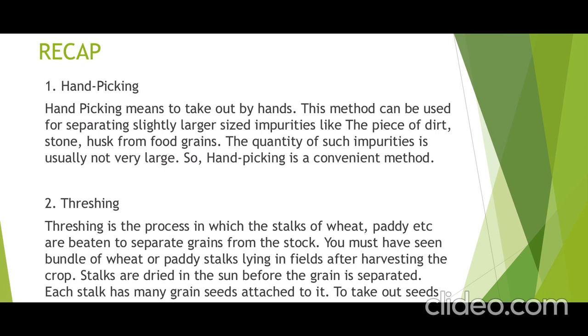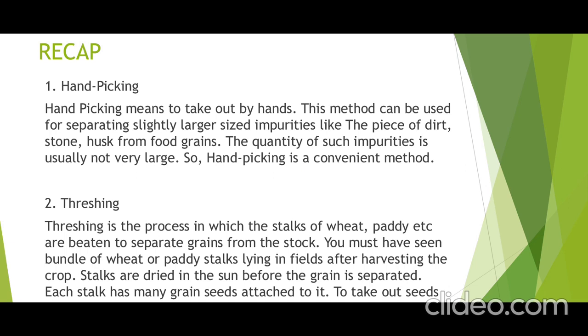Yesterday I gave you the example of pulao. From the pulao, if you don't like a piece, you can easily remove all those pieces one by one with the help of the hand. That method you are doing with the help of the hand is known as hand picking. Pieces of dirt, stone, husk from the food grains. The quantity of such impurities is usually not very large. So, hand picking is a convenient method.